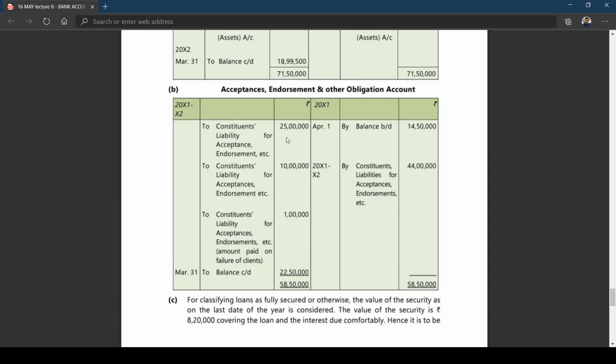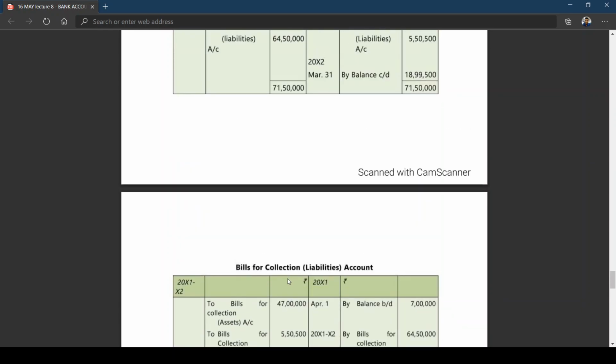The bank honored acceptances. The 25 lakhs, who has honored? The bank has honored. You can write in brackets, 10 lakhs paid by party. Again, 1 lakh has been accepted by the bank because of failure of the claims. Is this clear? This is the closing balance. I think these two are simple things. If you go through them one or two times, you should be able to understand.